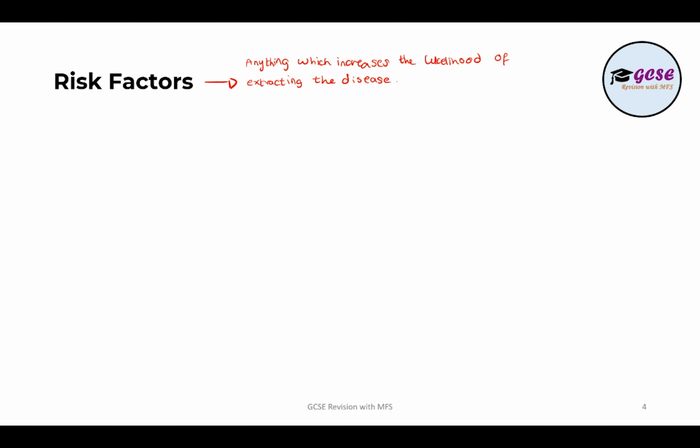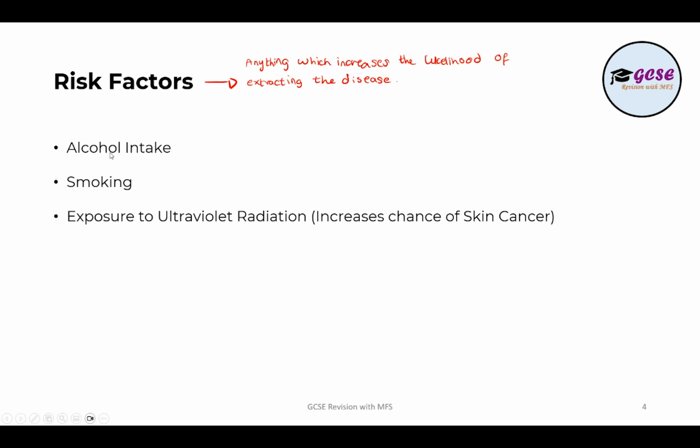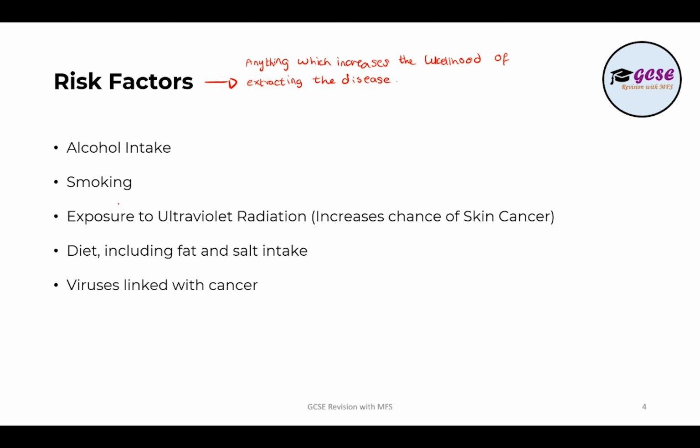Okay, and there are a few you need to know. So there's the obvious one. You've got alcohol intake, you've got smoking, exposure to ultraviolet radiation, which increases the chance of skin cancer, diet including fat and salt intake, viruses linked with cancer. Now, cancer is caused by a chemical which is called a carcinogen.